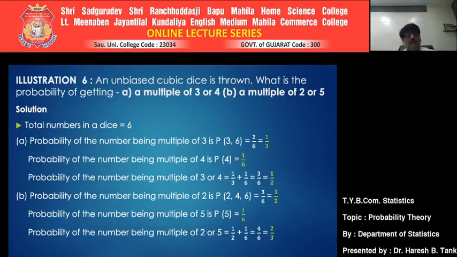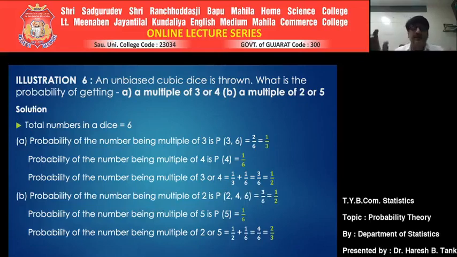Now let us focus on the first question: getting a number which is a multiple of 3 or 4. As I said earlier, separate it. First of all, try to get the probability of getting a number which is a multiple of 3.